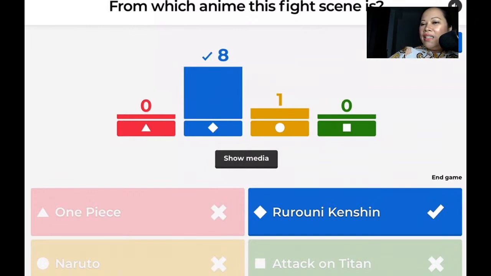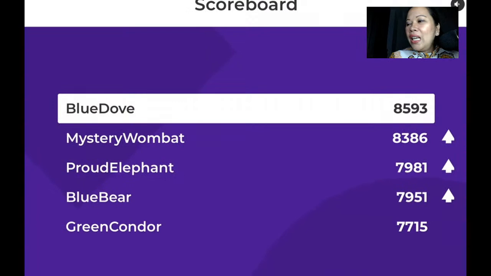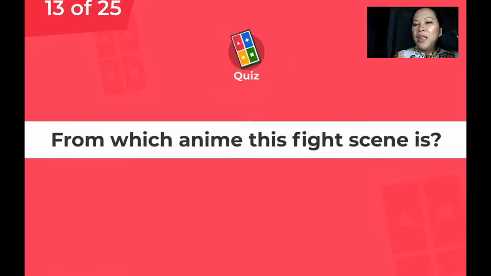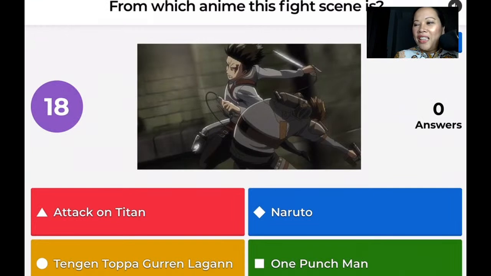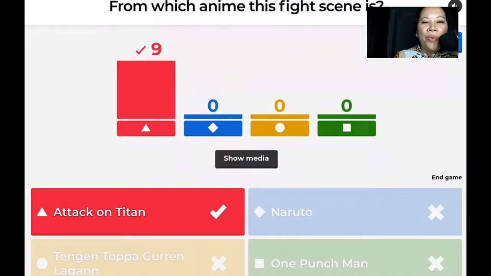Okay. Alright. Let's proceed. And still on the lead is Blue Dove, followed by Mystery Wombat. 13. From which anime this fight scene is? Again, the clue is the drawing.